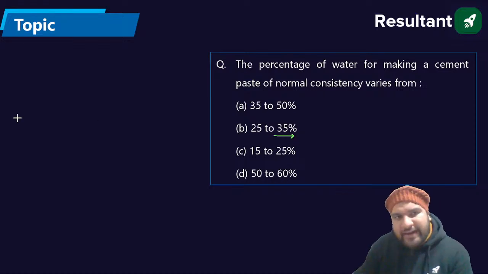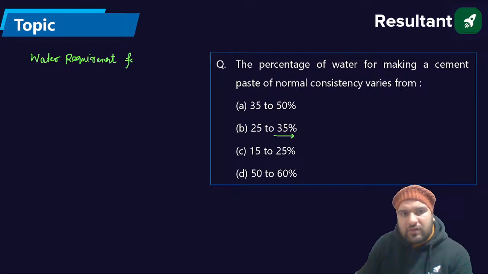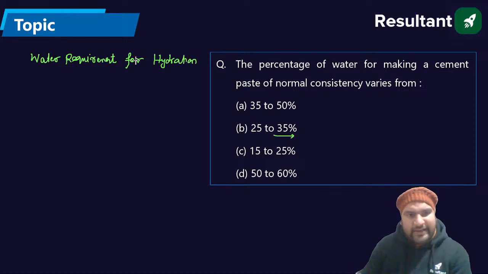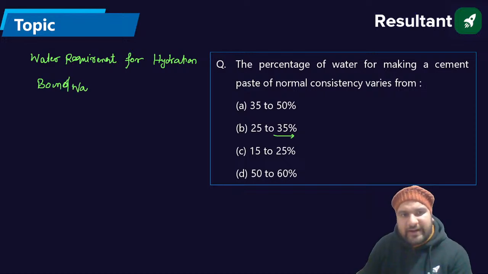If I write down the water requirement for hydration of cement, the bound water required for cement hydration is about 23% by weight of cement.